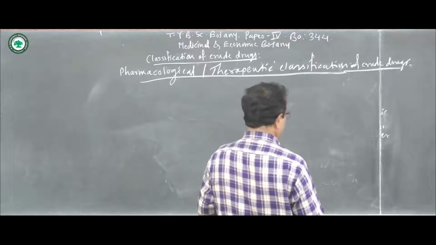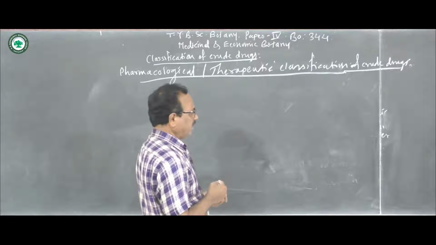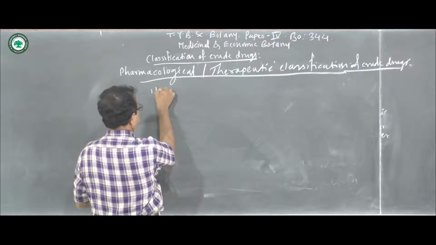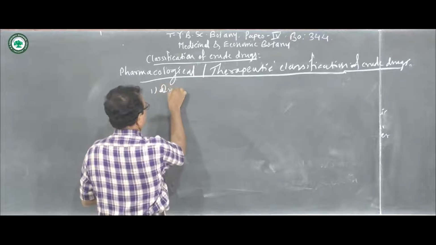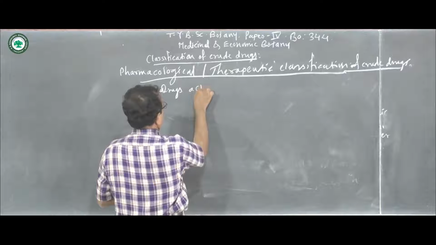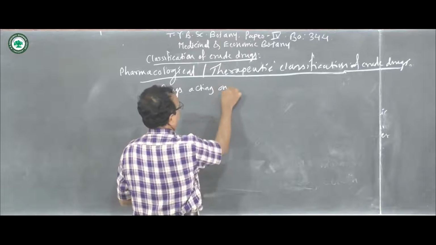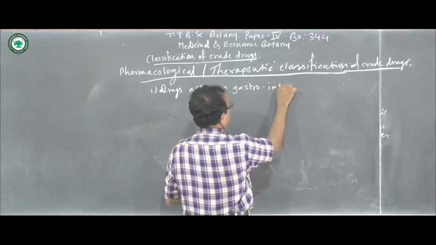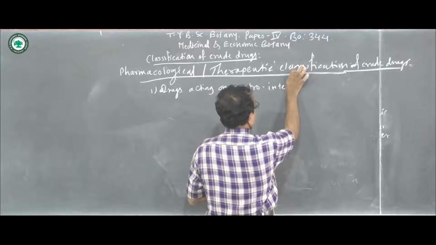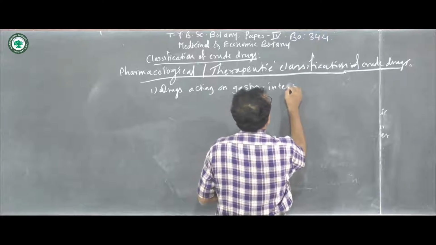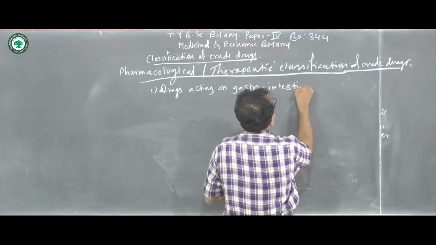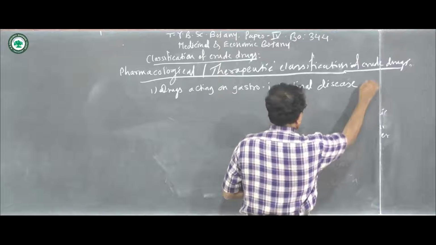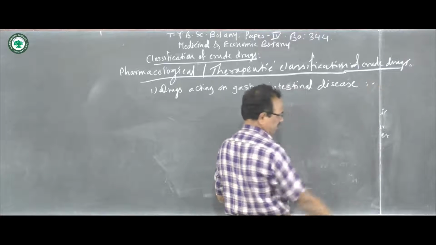For example, the drugs acting on gastrointestinal disease.